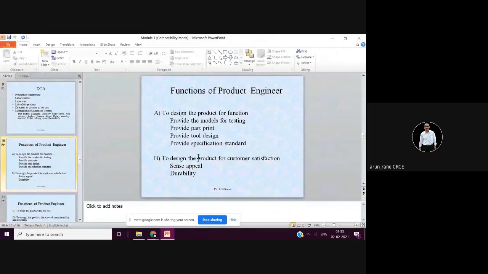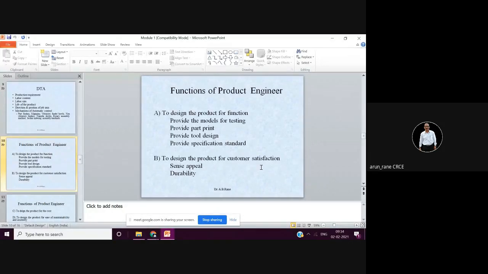So there were five points to be mentioned in the provide specification standard. I repeat: one is provide material specification, then provide specification for special processes, then provide procedures for testing and inspection, then provide specification for joining like welding, brazing, soldering, riveting, and then provide specification for threads, gears, splines, keys also.